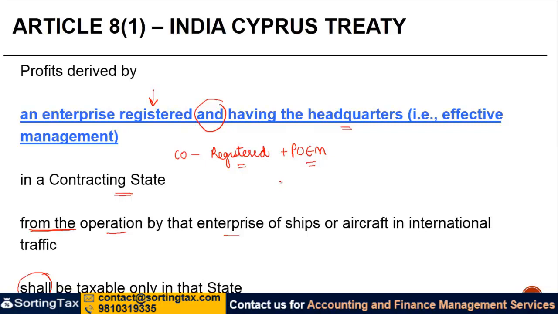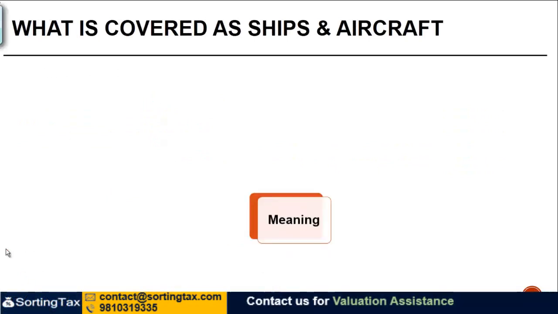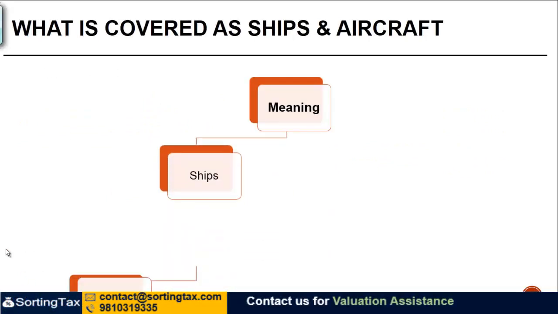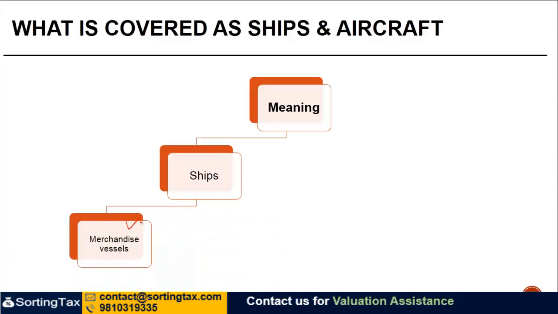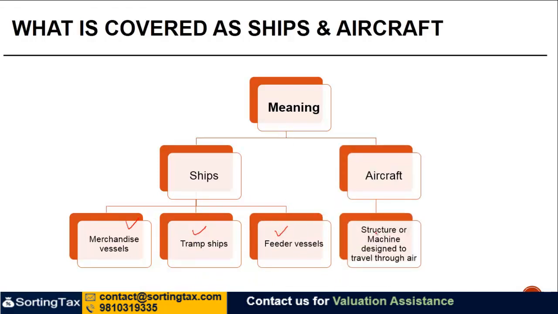Now the next question which comes up is, what is covered under ships and aircraft? Ships would cover your merchandise vessels, right? Your tramps, the feeder vessels, okay? Aircraft would cover any structure or machine which is designed to travel through the air. One case has kind of concluded that hovercrafts are not covered as a part of aircraft.